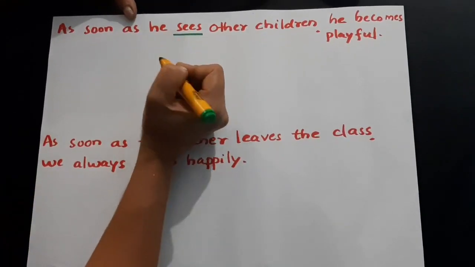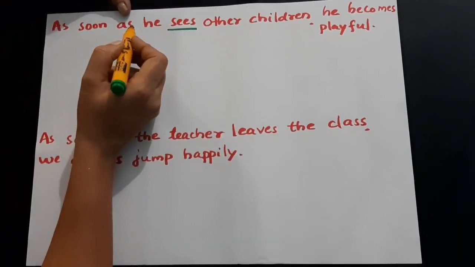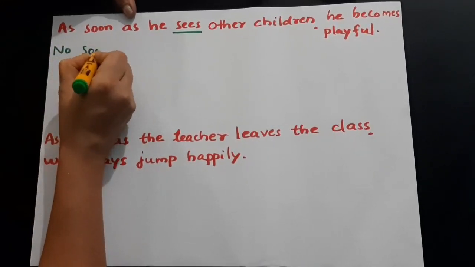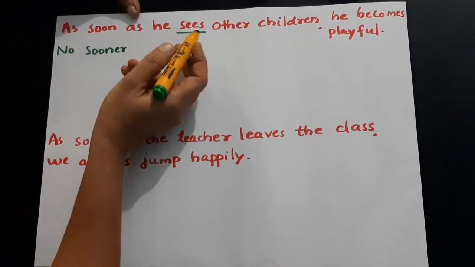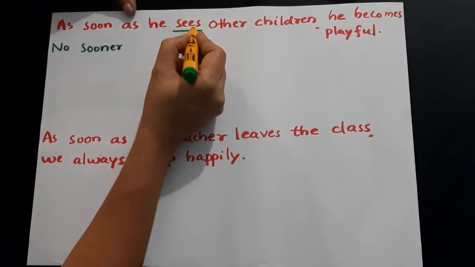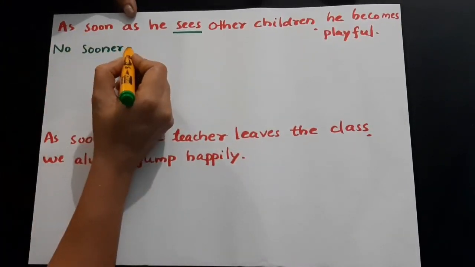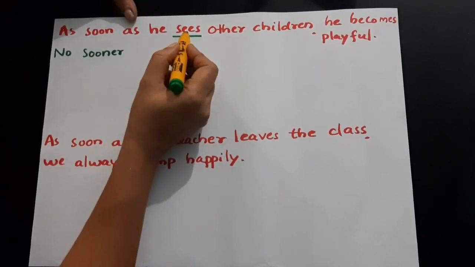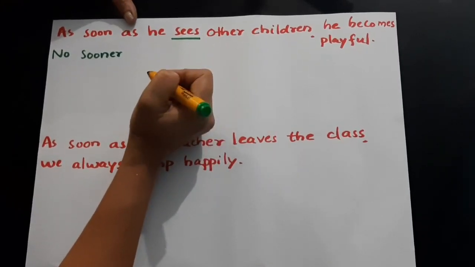And you are asked to rearrange the sentence using no sooner. So what would you do? Is it possible for you to use the past perfect form here? No, it's not possible at all because the tense of the sentence is not in the past form. So what can you do then?